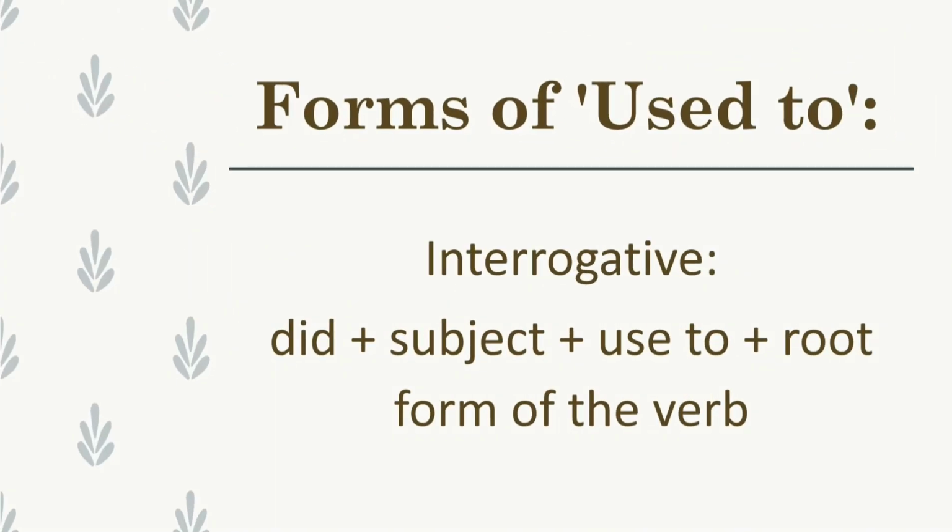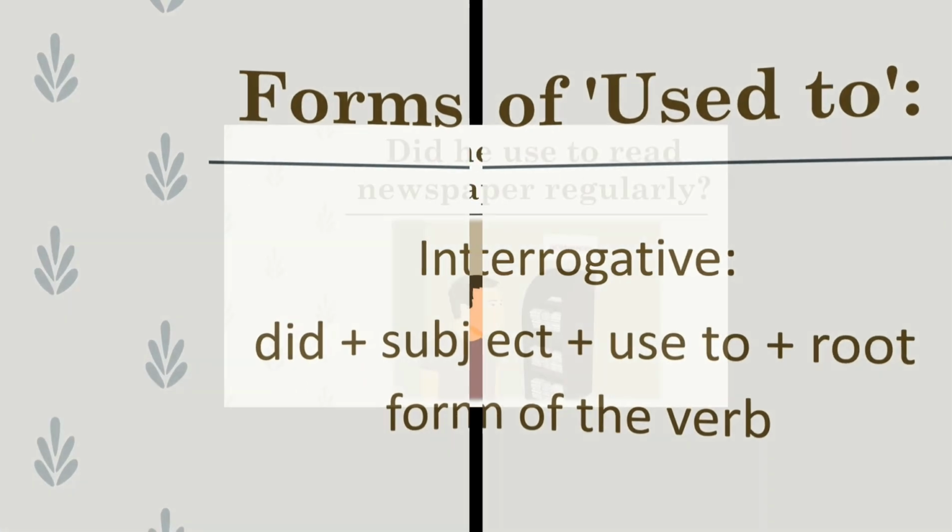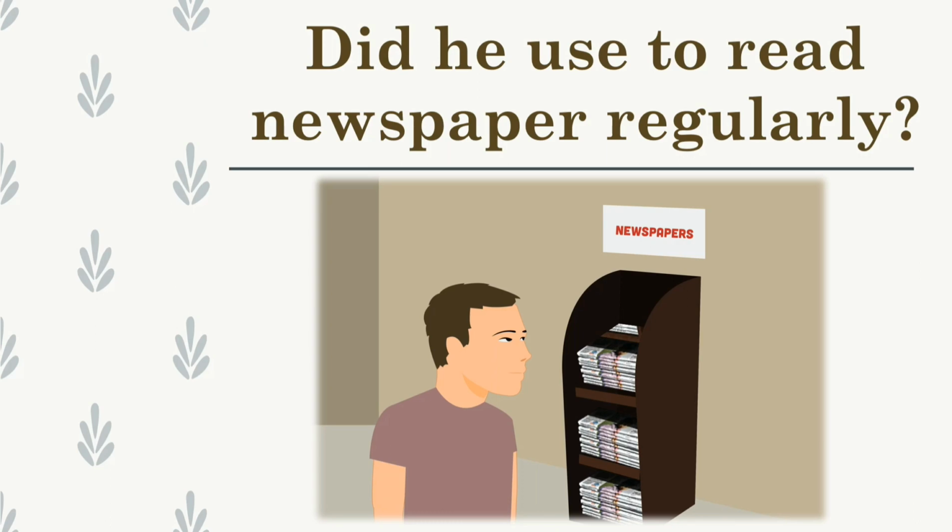Since this is simple past tense, for making an interrogative sentence, did is used with used to and not used to with the root form of the verb. For example, did he used to read newspaper regularly?